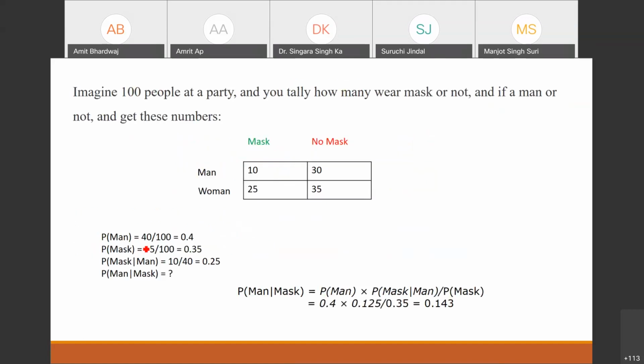So let's try another question. Are you getting this question? Just read this one and tell me. So we have the data of 100 people who attended the party, and we want to find out how many wear a mask or not, and whether they are a man or not, and we are interested in this number. So from this table, we can find out the probabilities.